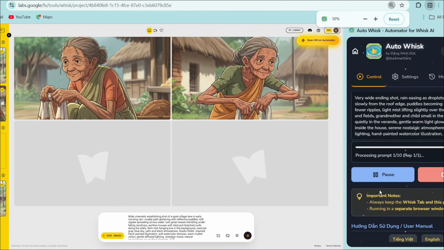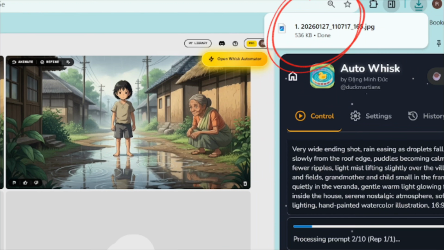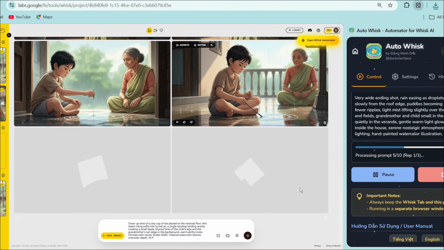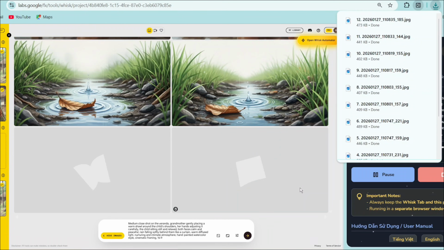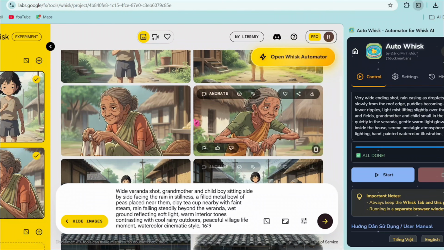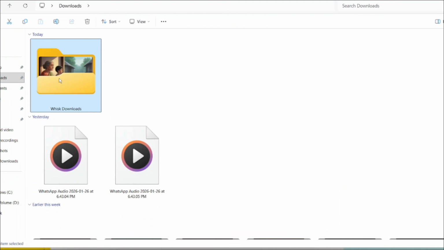Now you can see that the images have started generating. You can also see that the images are being downloaded automatically, and you can clearly see that the characters are consistent in every image. Now, all our images have been generated with consistent characters. Now you can see that all the images have been downloaded.